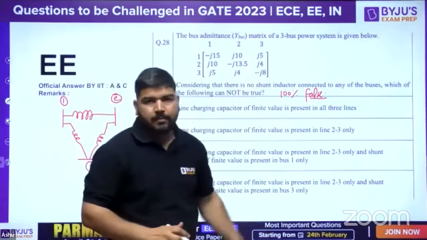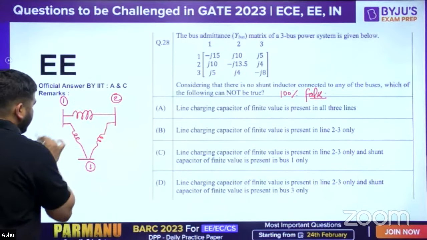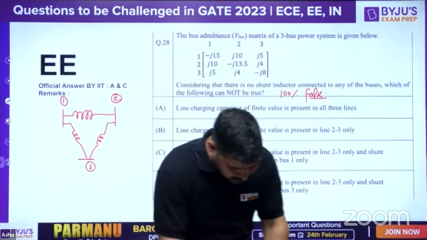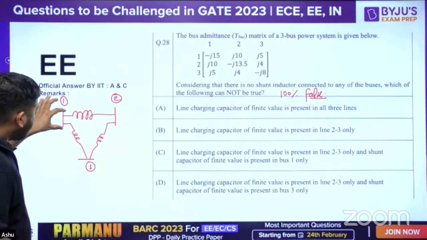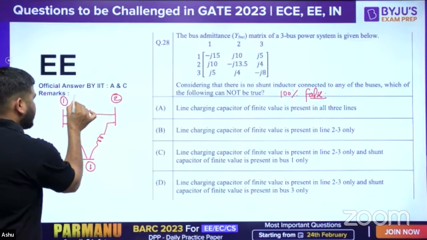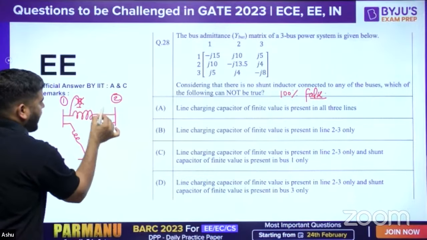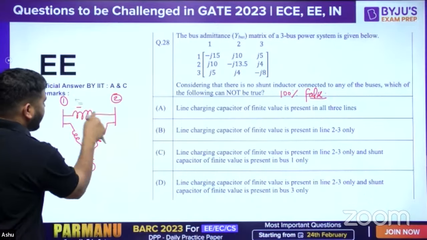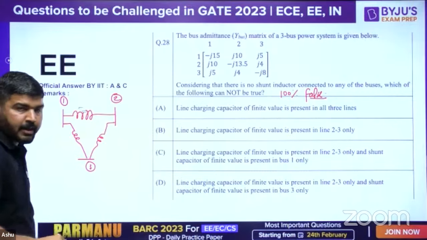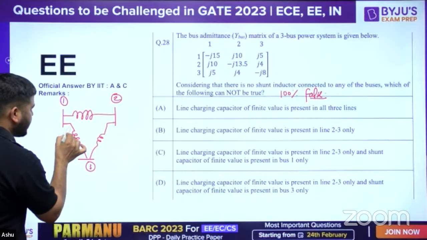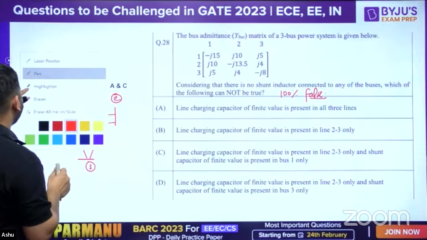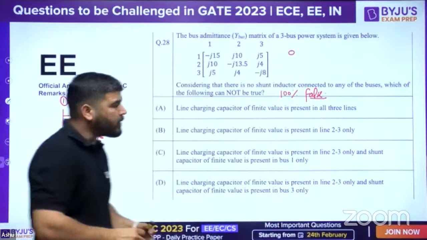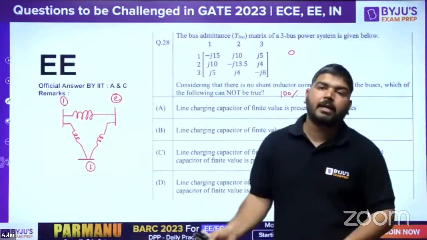According to the Y bus, on bus number 1 there is no shunt and charging capacitance. If there is no shunt capacitance here, then there will not be any on line number 2 either. So shunt capacitance will not come in this line, nor in this line, because it is charging capacitance, not shunt capacitance. Since Y11 has nothing, the sum of Y11 is 0, which means on Y11 there is neither charging capacitance nor any shunt capacitance.